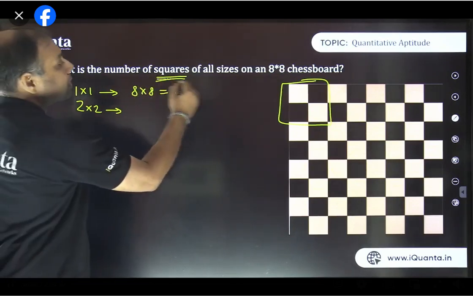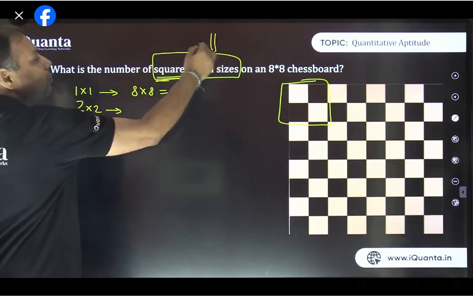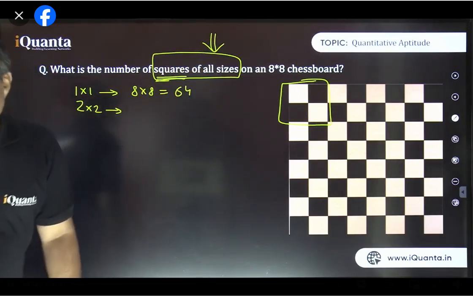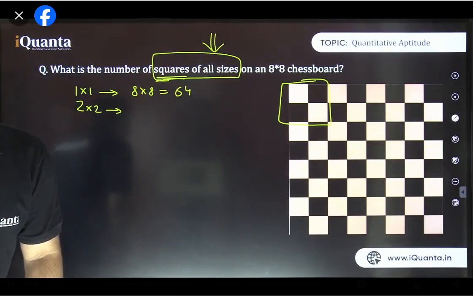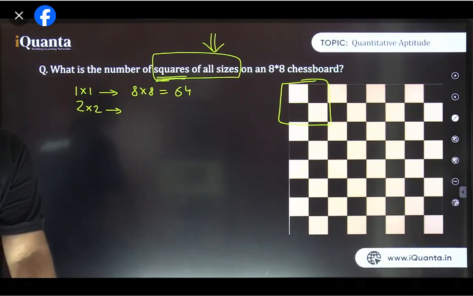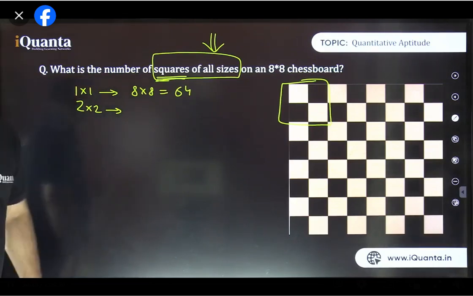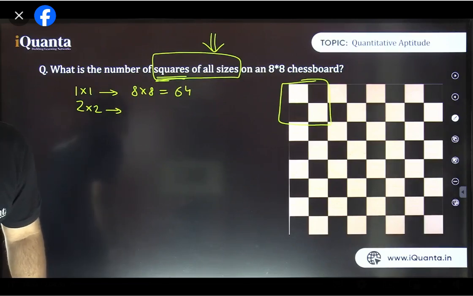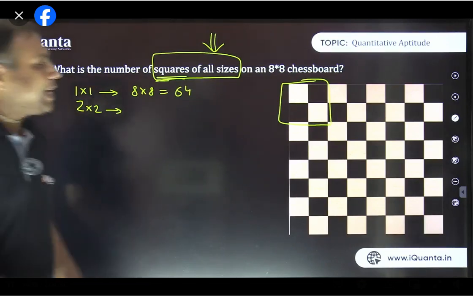It is mentioned squares of all sizes. Please see this carefully. Squares of all sizes. So what is the size of squares 2 by 2? Then how many squares are there? Yes, most of you know the answers. Though they are writing directly 204. 2 by 2 wale kitne hain? How do you get to know? Zinab kaise pata 16? Renu, how do you say 16? No. See, 2 by 2 wale, let's count.